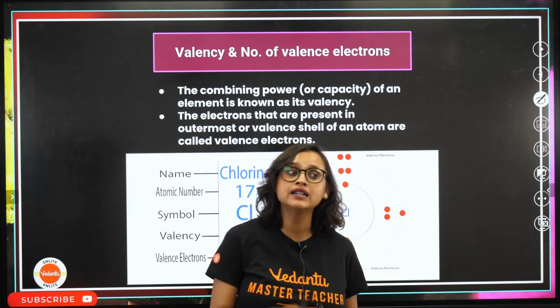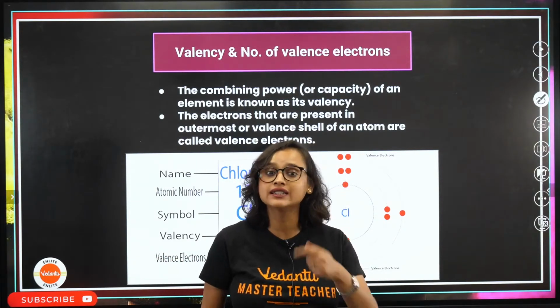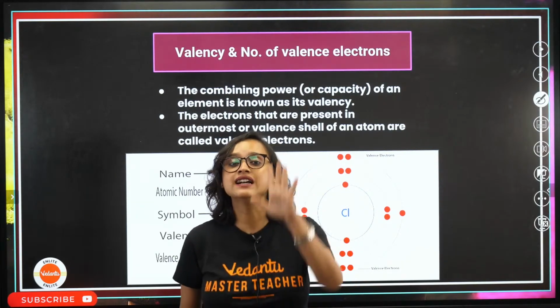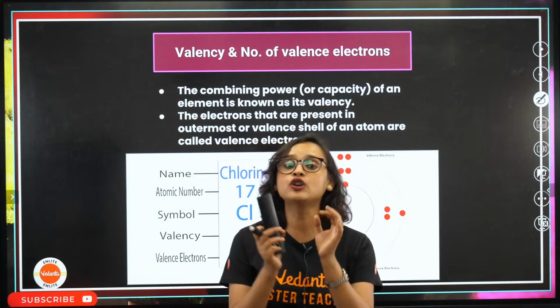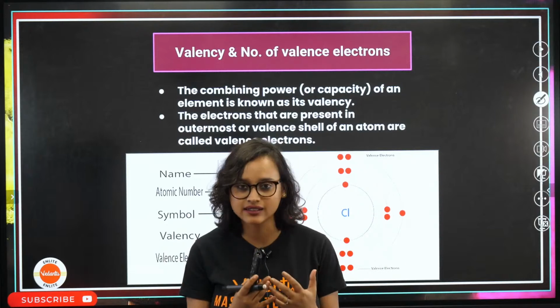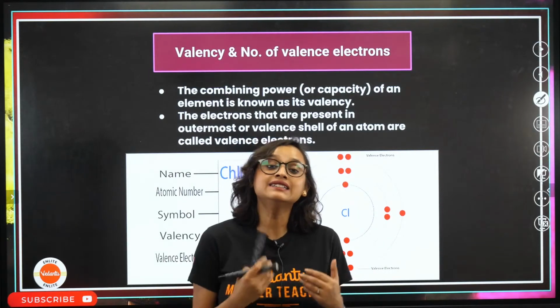The same way, the atoms see noble gases and they want to behave like them, they want to look like them, which is why they want stability in their life, and their stability is 8 electrons. And to get those 8 electrons, they combine in certain capacity.